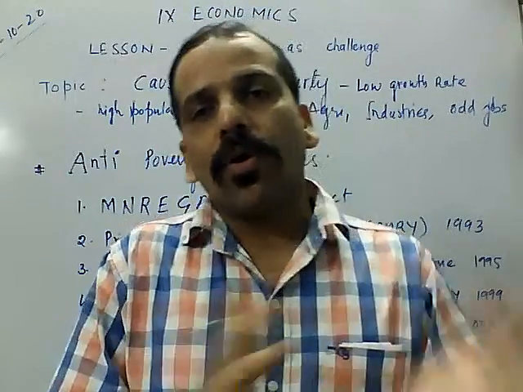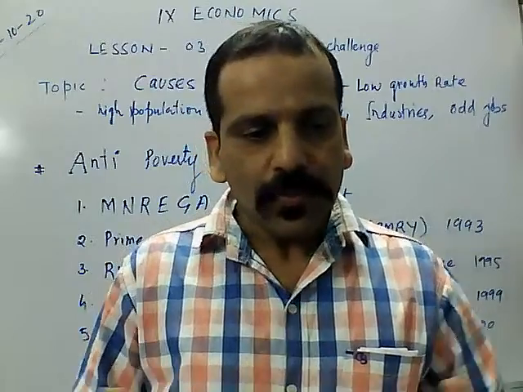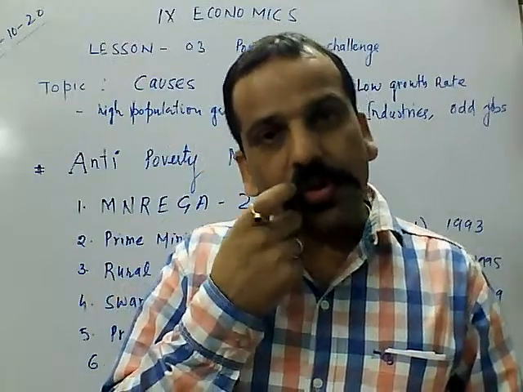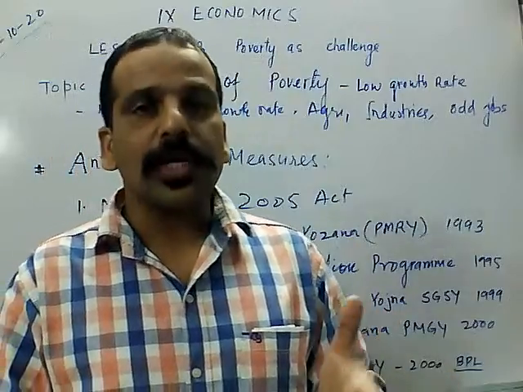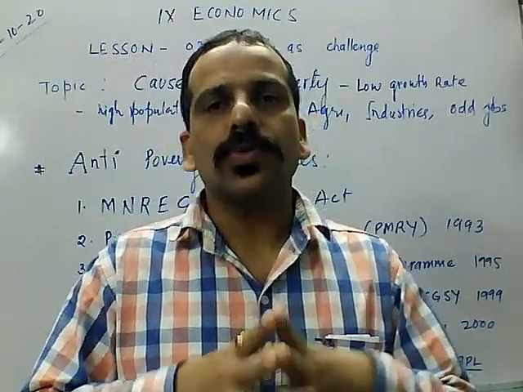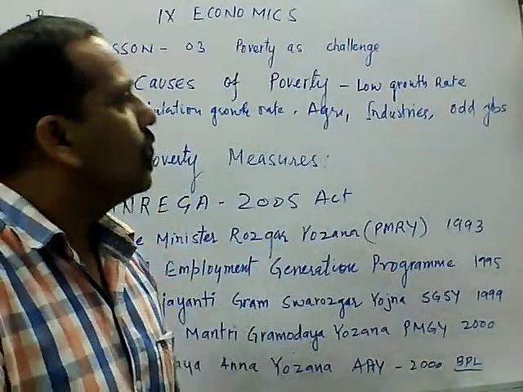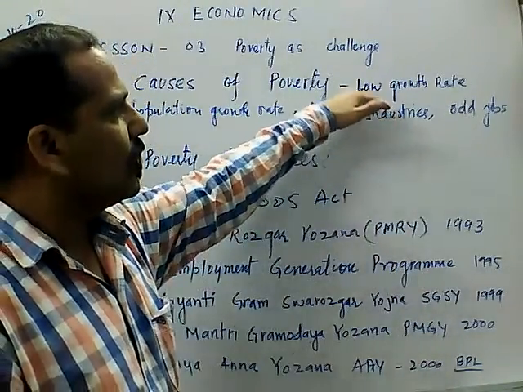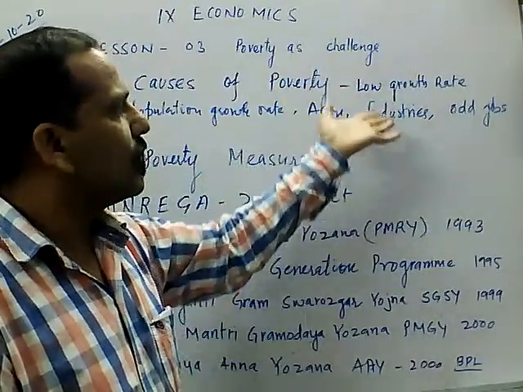When we got independence, the government focused on how to put the economy on the right track, and how to use the resources in a better way. So in the beginning the growth rate was low, and that was a reason for poverty.